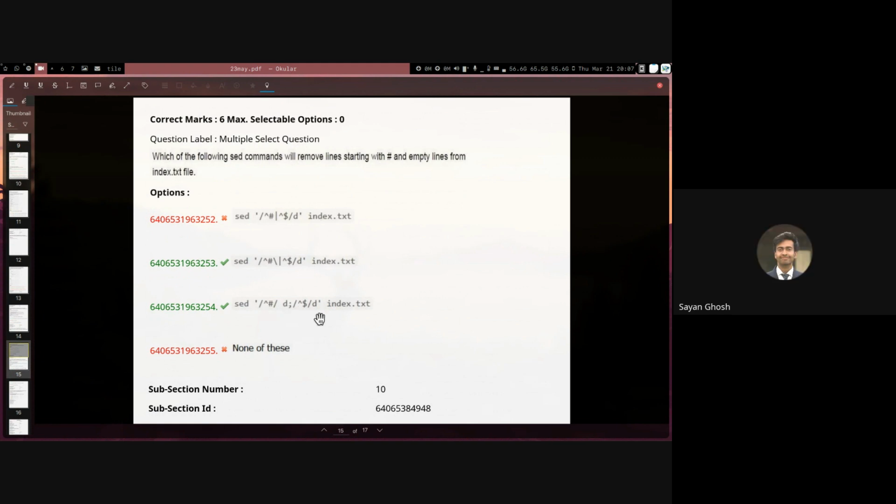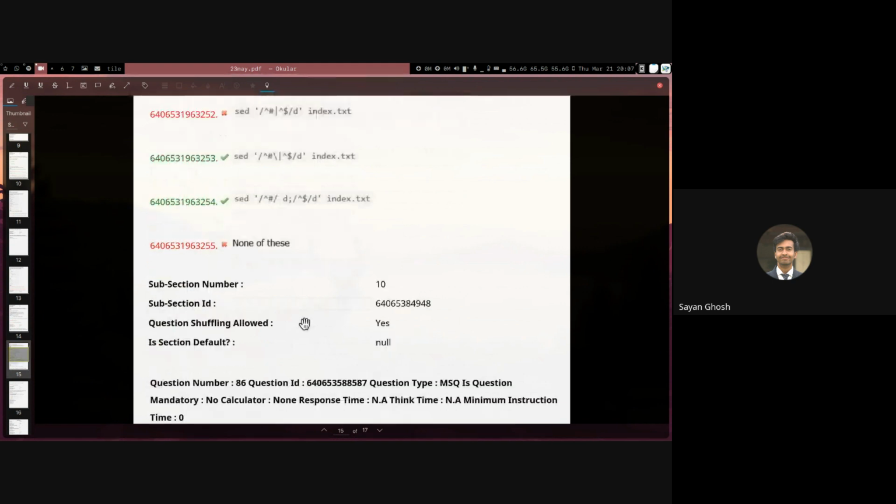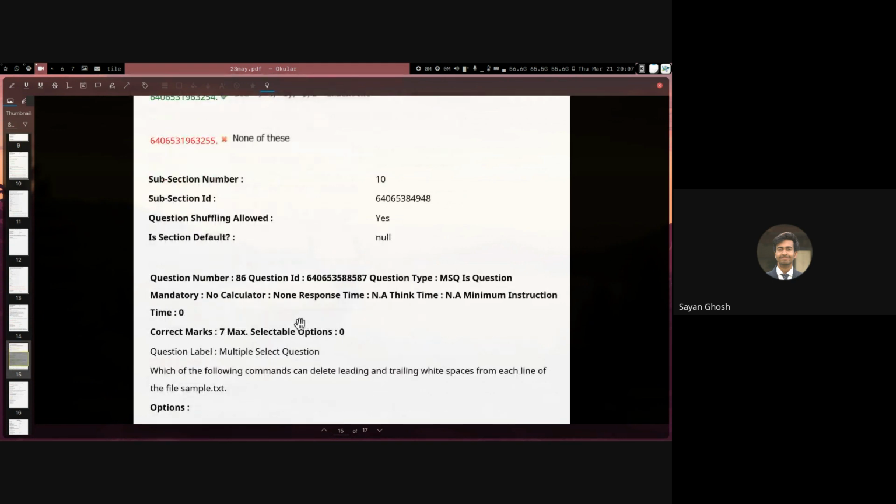Okay. So it's not like piping. It's like this one only. So it'll do the same as this one. In the third option, for each line, it will do the first command, then it will do the second command or statement. Okay. So let's move on to the next one.